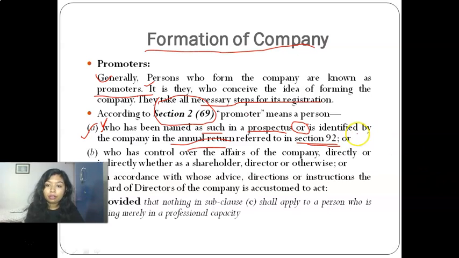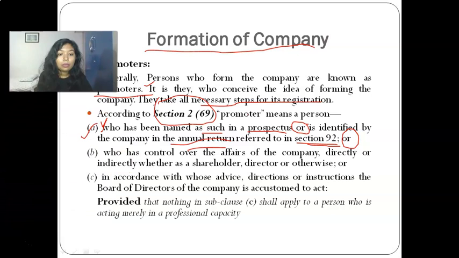Okay, or the second point is a person who has control over the affairs of the company directly or indirectly, whether as a shareholder or director or otherwise. Means he is the person who has the authority to control the affairs of the company. He may have that control directly or indirectly, either as a shareholder or director or otherwise. Okay, indirectly means through debt route.